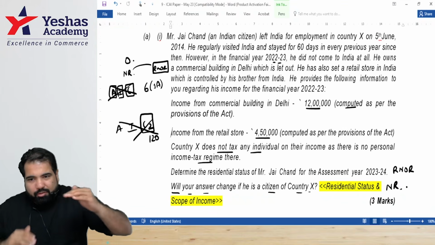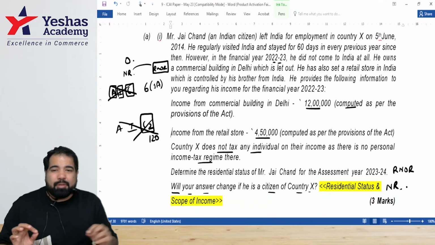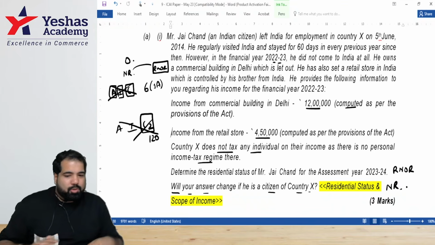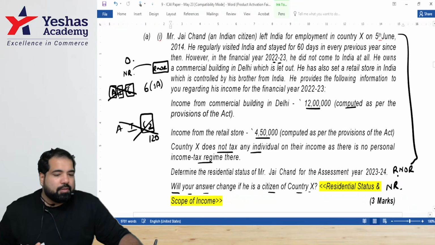Make sure it's in paragraph form. Make sure it's slightly separated so that the person who's checking knows. And ultimately, guys, the last line has to be a conclusion every time. So for this, what will be your last line? What is the conclusion for this? That he's a non-resident.